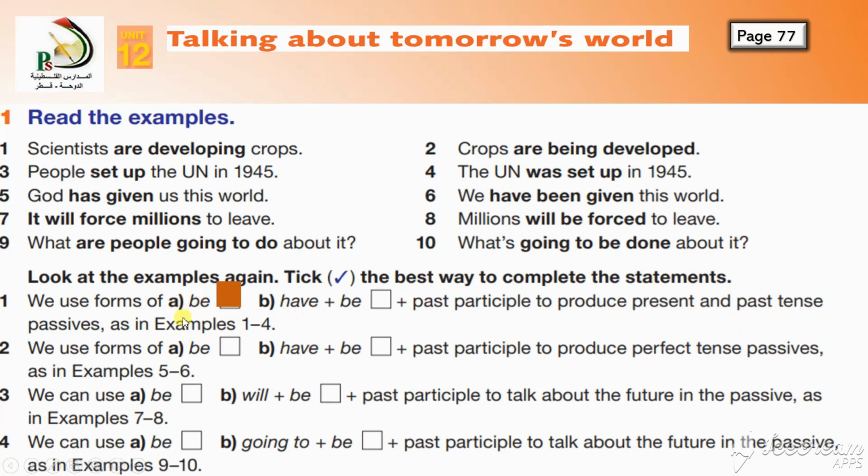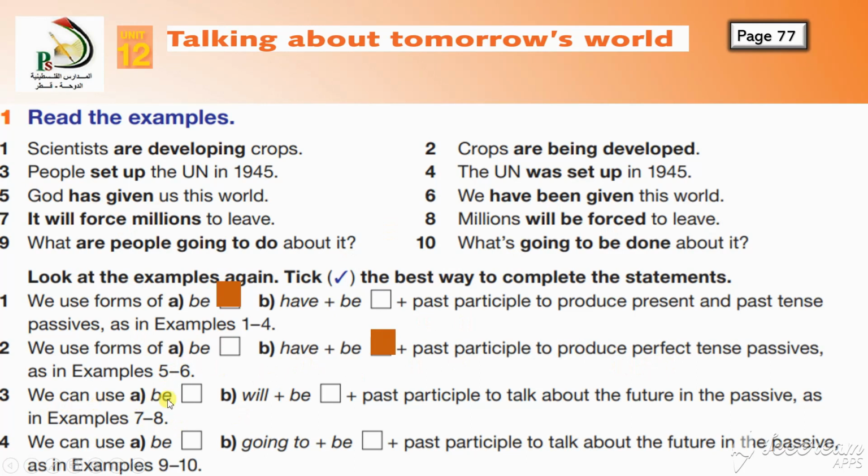Exactly, we use be: is, are, am, or was, were. We use forms of have plus be plus past participle to produce perfect. Perfect, of course, have. Yes. See, in example 5 and 6, has, have.